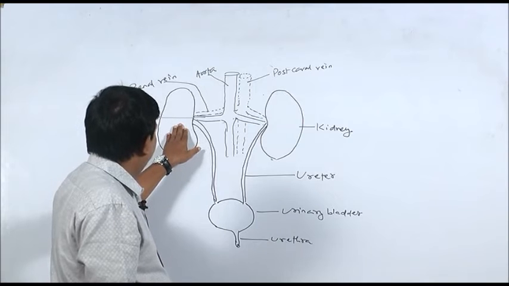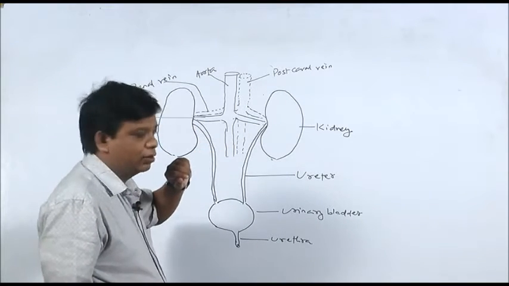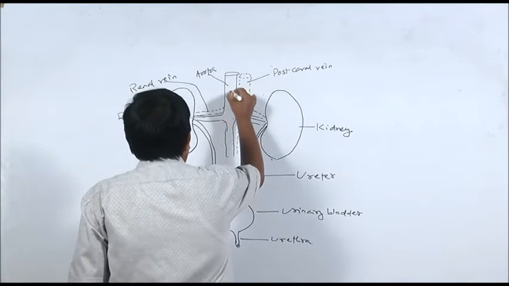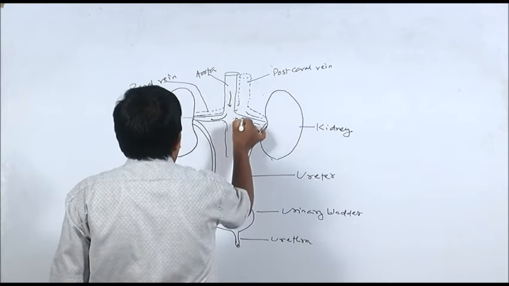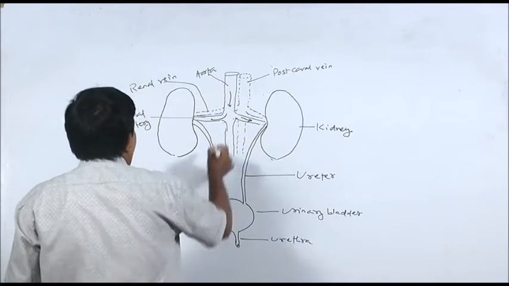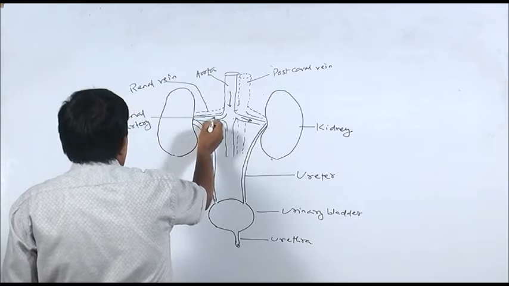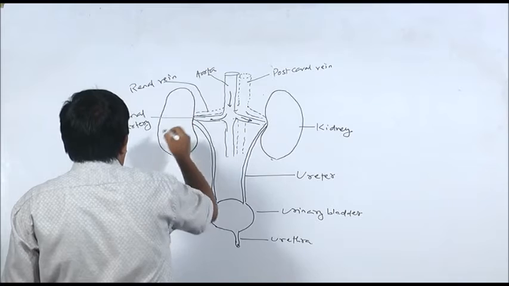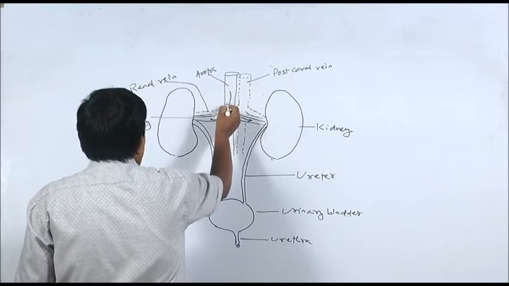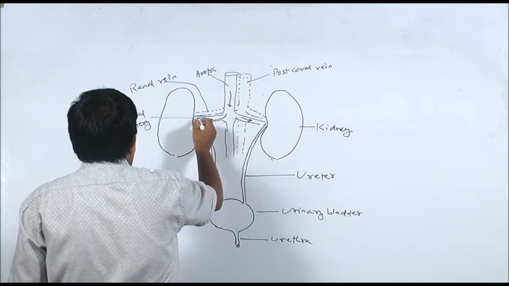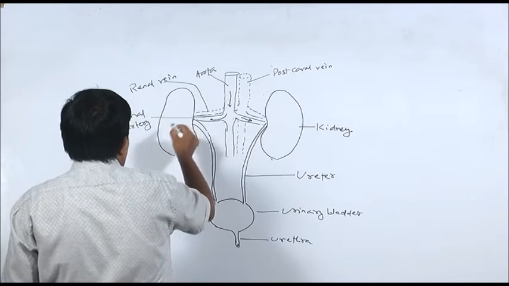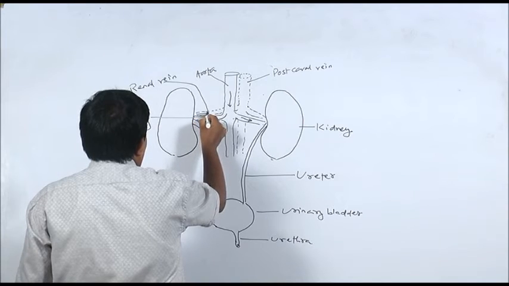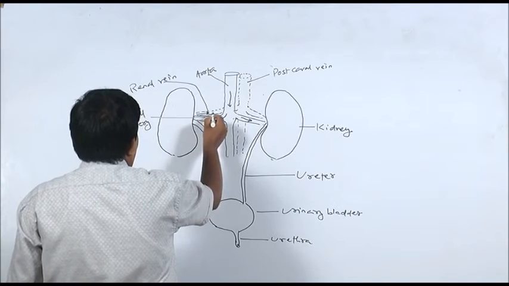Each kidney is supplied by blood vessels. You can see here, this is the aorta which carries blood towards the kidney. From the aorta arises the renal artery. You can see here two renal arteries. Each renal artery is entering a kidney. So here blood is brought by the renal artery to the kidney for filtration, and after filtration the filtered blood leaves the kidney through the renal vein.